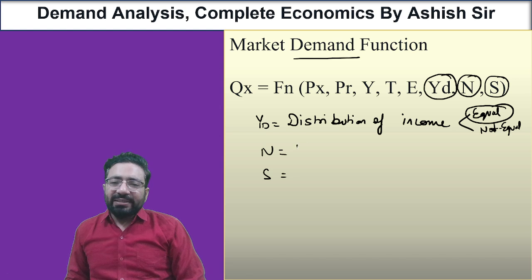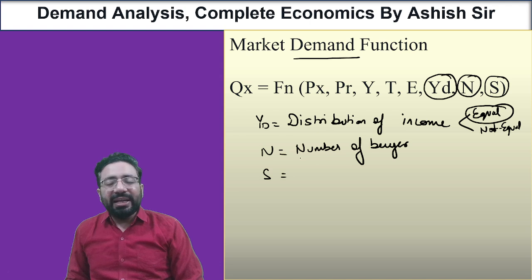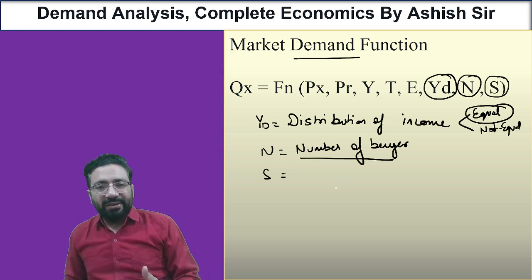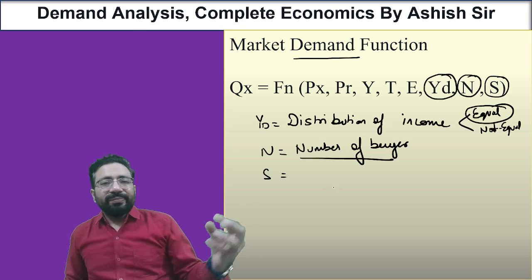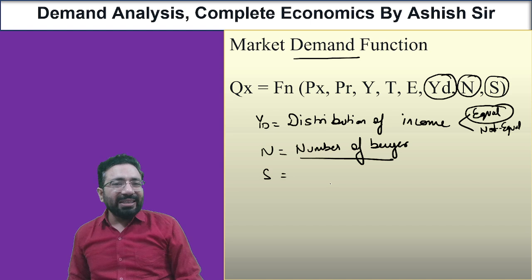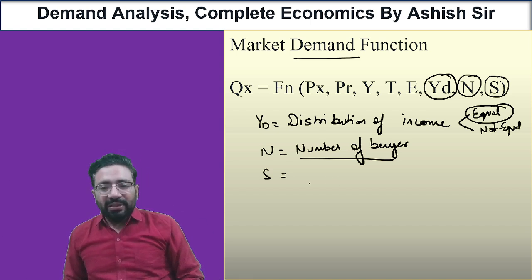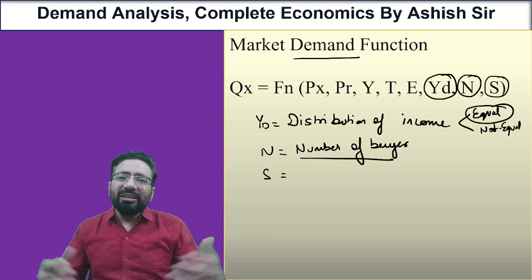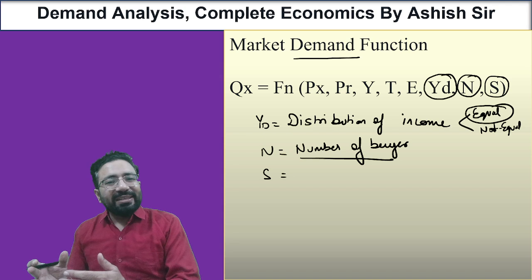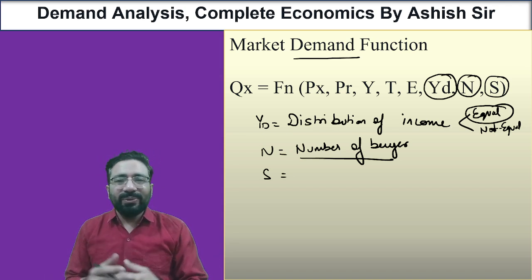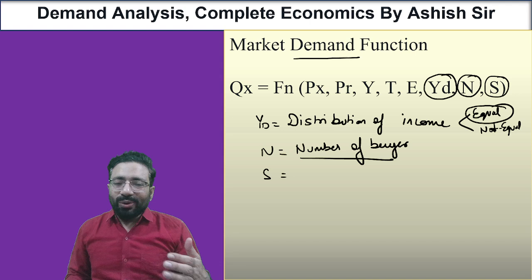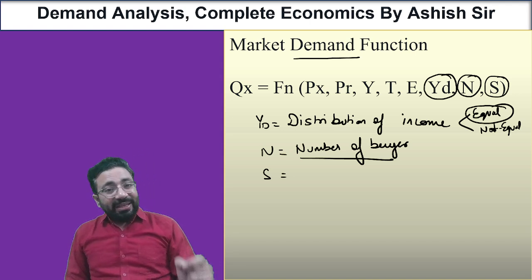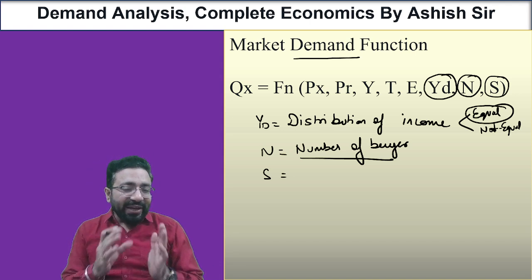Now, N, number of buyers. If the number of buyers increases, the demand will rise. If the number of buyers falls, the demand will fall. Suppose the number of non-vegetarian eaters has increased, so the demand for non-veg food will increase. If it has fallen, demand will fall. As for season, suppose something comes in a season. If the season of those things is going on, they'll purchase it in more quantity. If the season has just ended, they will purchase less because the availability is less.